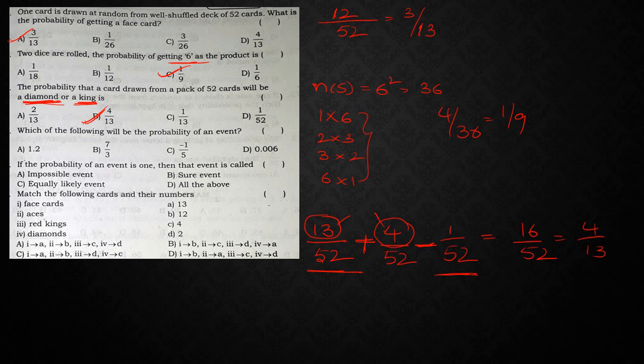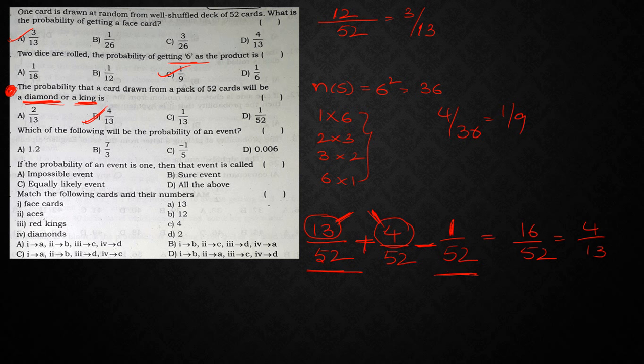So while doing this problem, especially this particular problem, be careful, because we are having the diamond king here. So here also we are having the diamond king, here also we are having the diamond king. So that particular diamond king we need to subtract, because we have taken it twice.